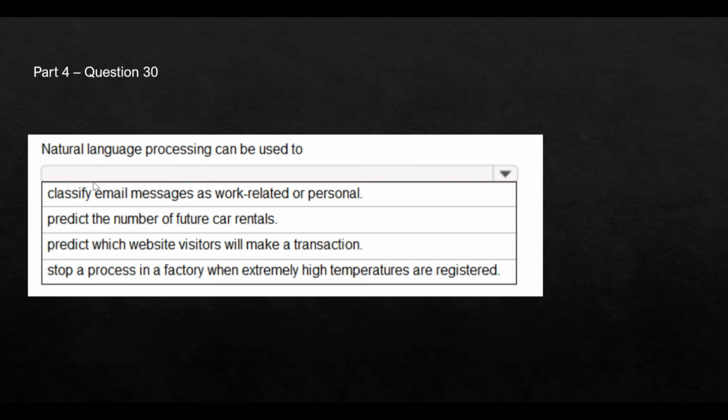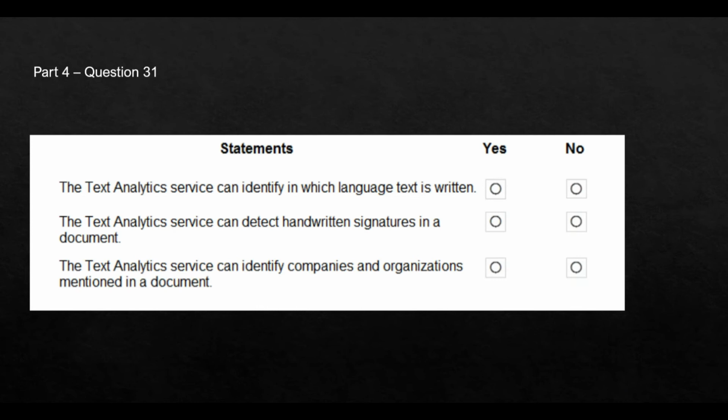So hence we will move ahead with this option as the right answer. This is the right answer. Let's move to the next question. So here there are 3 statements and we have to mark whether it is yes or no.